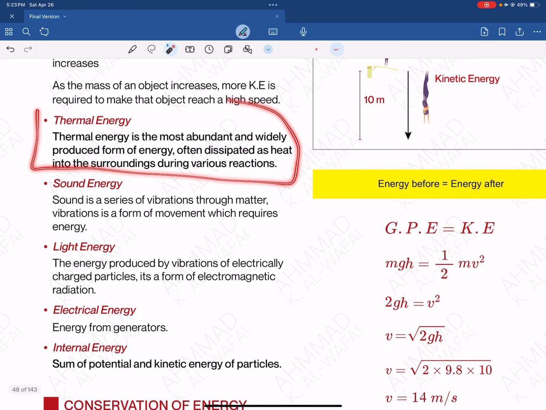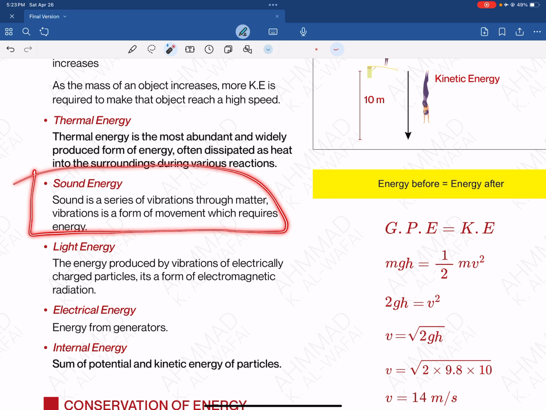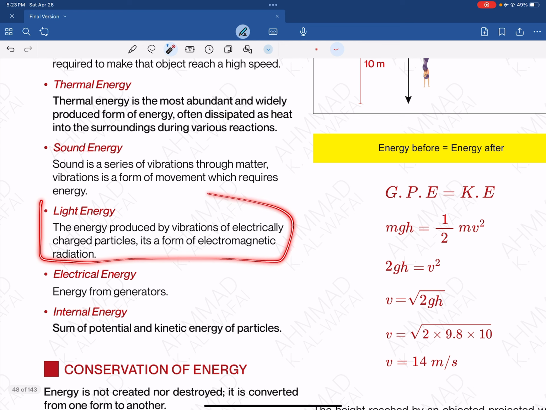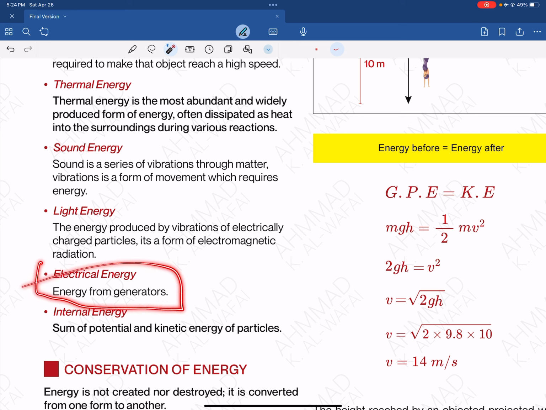Then you've got thermal energy. It's the most abundant type of energy. Everything that you do produces thermal energy. Any activity mostly is going to be producing thermal energy. And then you've got sound energy, the energy of sound that we all know. Then there's the light energy, energy produced by the electrons vibrating, electromagnetic, and so on, causing the light energy. And then the electrical energy, which is the energy created from generators that is stored in the magnetic potential energy. We don't really have the magnetic potential energy, but you should know it.